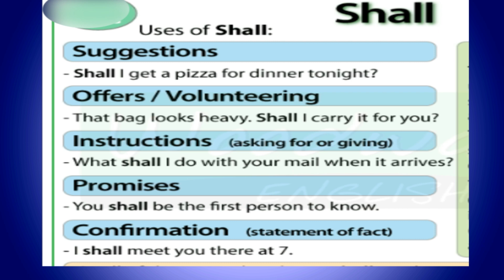Let us see the other usage of shall. For suggestions: shall I get a pizza for dinner tonight? For offers: the bag looks heavy. Shall I carry it for you? Some instructions: what shall I do with your mail when it arrives? Promise: you shall be the first person to know. Confirmation: I shall meet you there at 7.